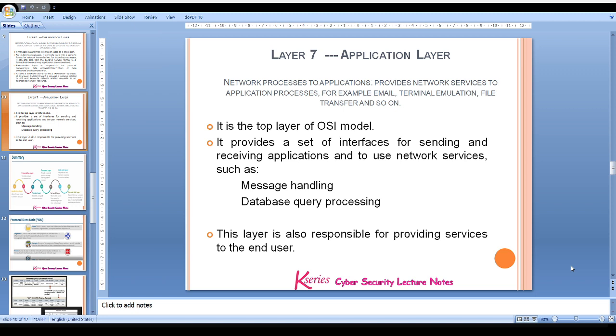It provides a set of interfaces for sending and receiving applications to use network services such as message handling and database query processing. This layer is also responsible for providing services to the end user, in the form of email, file transfers, and remote logins.